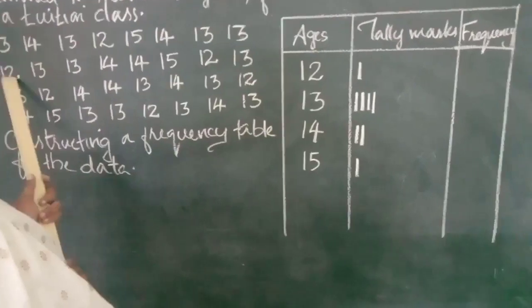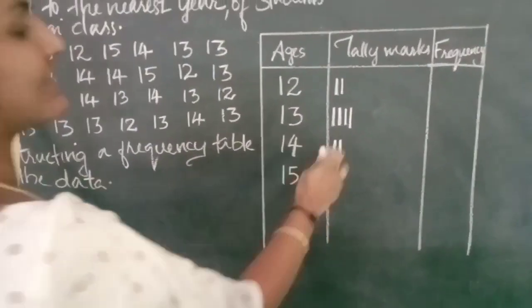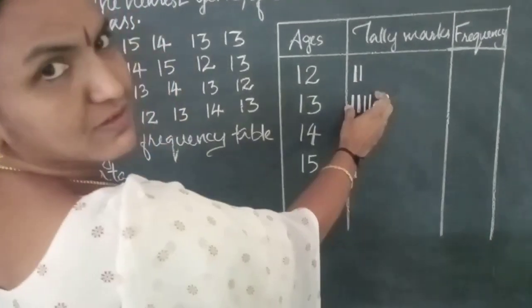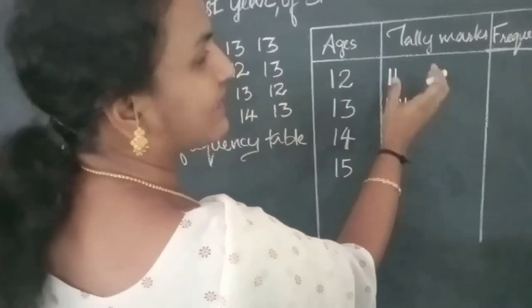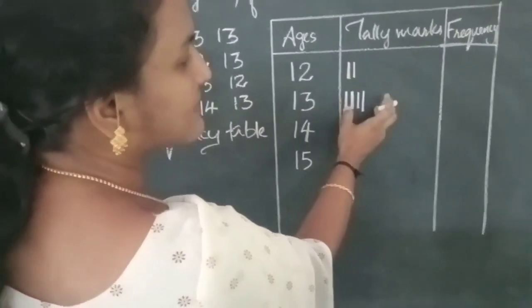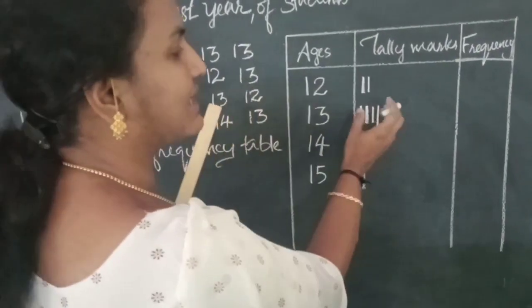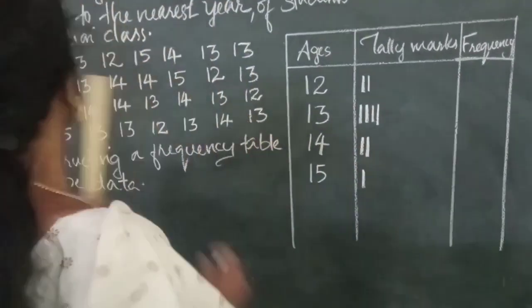The second row. Start with 12, then 13. 13 means here 4 strokes, but for the 5th stroke, to make the counting easier, every 5th stroke is a cross stroke.